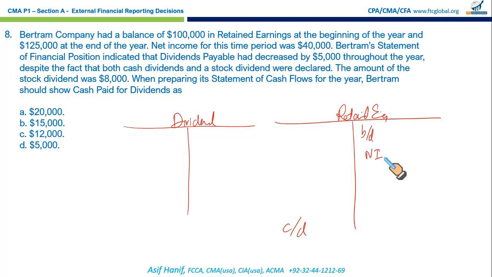And if you have declared any type of dividends, stock dividends or cash dividends, it appears on the debit side. So we have two types of dividends here. First is the stock dividend and second is the ordinary cash dividend. All dividends are paid out of retained earnings. So that's the format of your retained earnings.